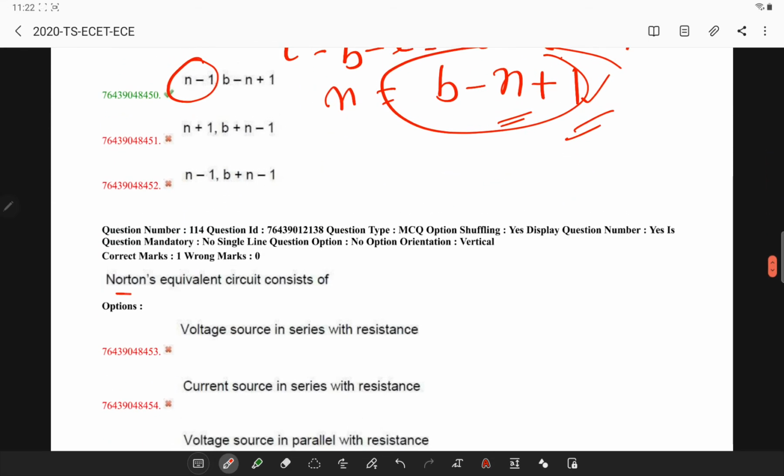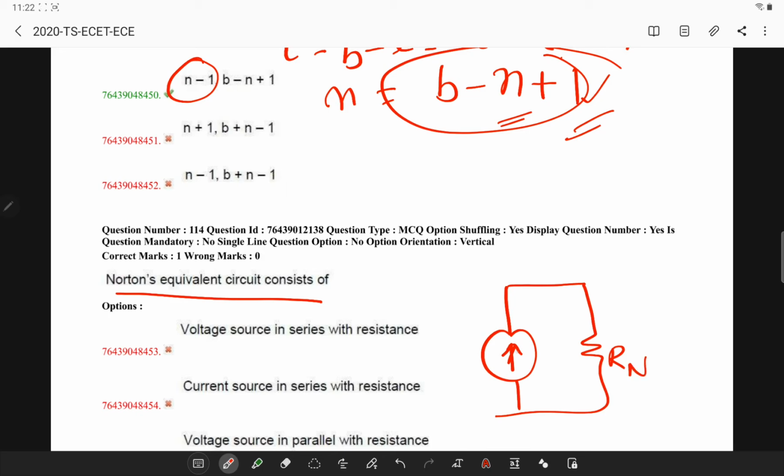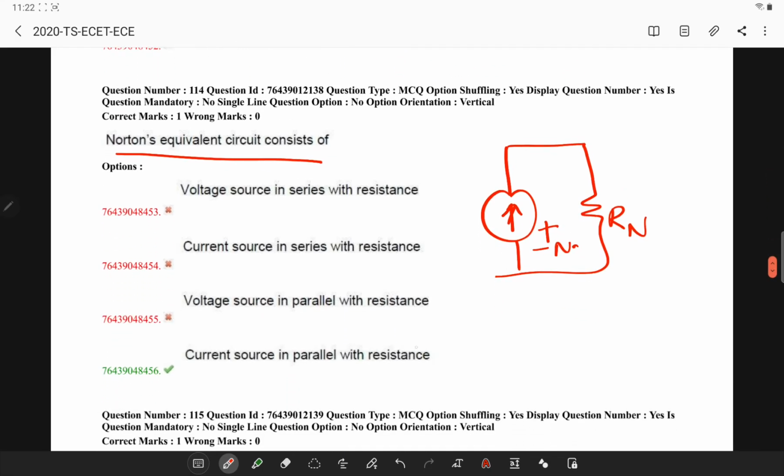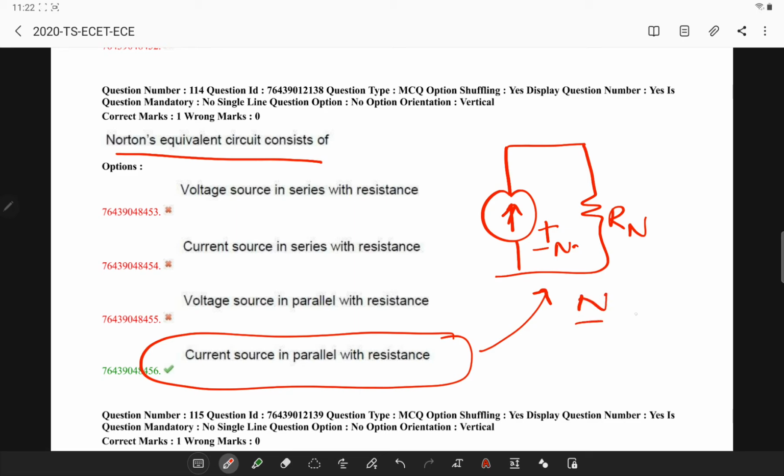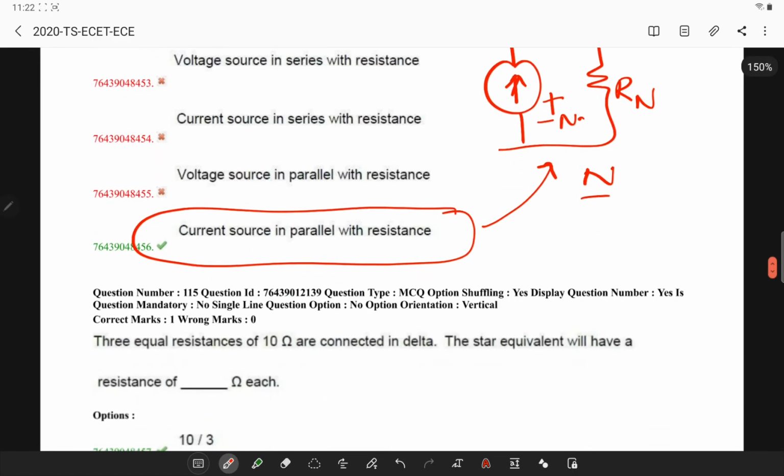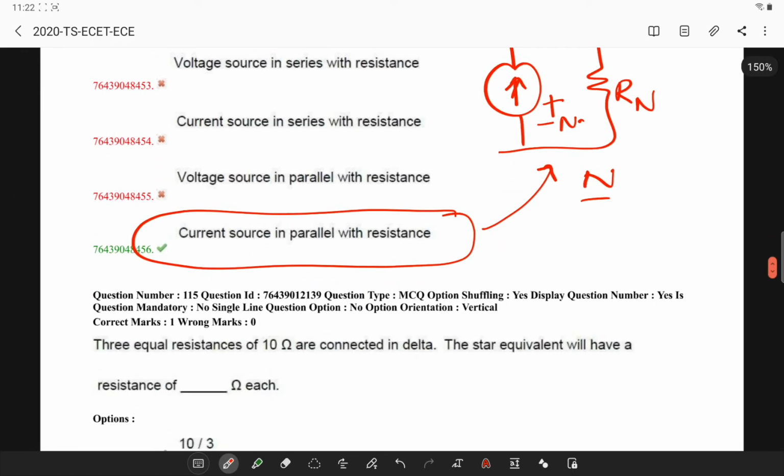Next, Norton's equivalent consists of I Norton. You will have a current source in parallel with a resistor R Norton across the load resistance. So a current source in parallel with a resistance is Norton's theorem, and a voltage source in series with the resistance is Thevenin's theorem. Next,